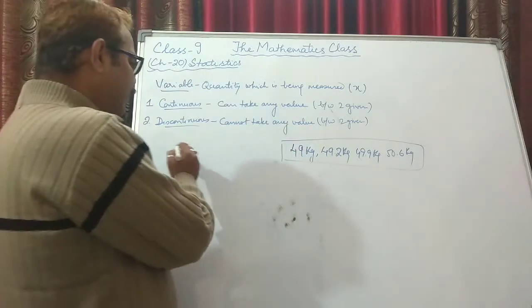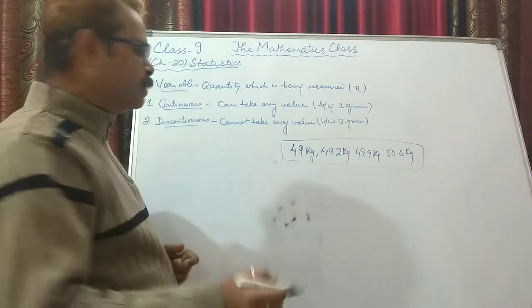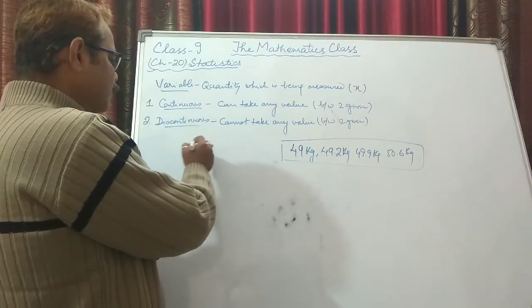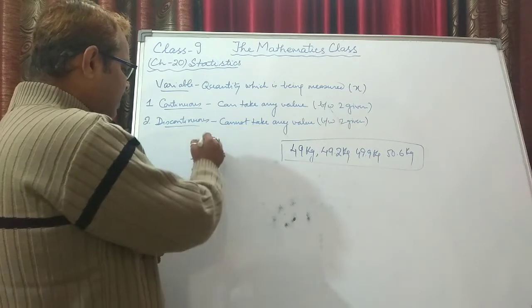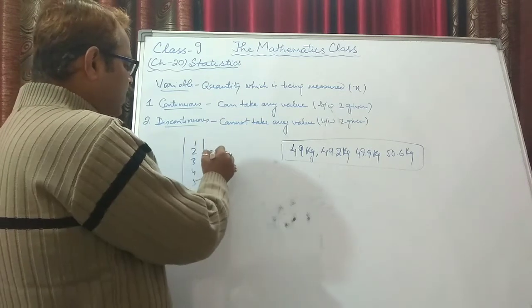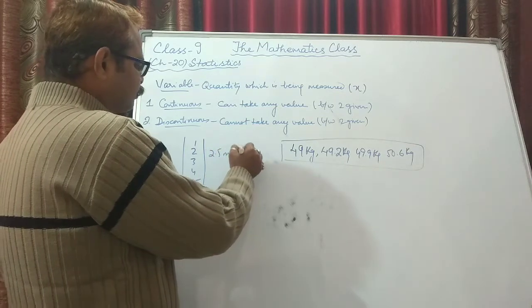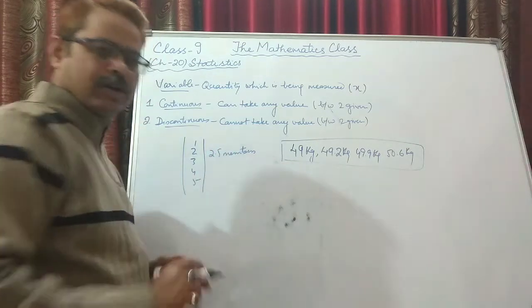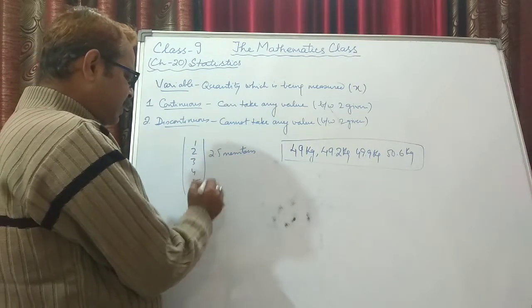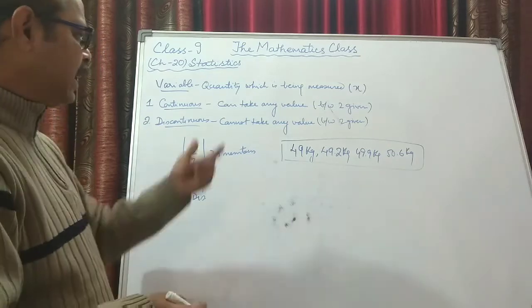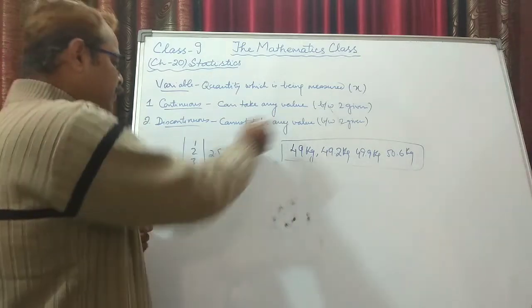For example, I talked about the number of family members in a family. It can be 1, 2, 3, 4, 5 or whatever, but it cannot be 2.5 members in a family. It is not at all possible. It means this data is discontinuous because it cannot take any value between two given values.